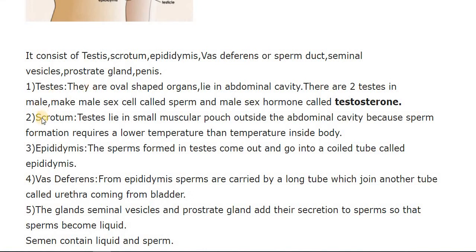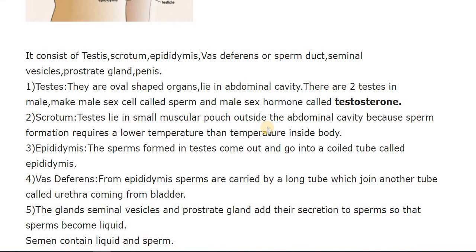The second is the scrotum. The testis lies in a small muscular pouch located outside of the body's abdominal cavity, and the function of this scrotum is to provide the optimum temperature for the formation of sperm in the testis.